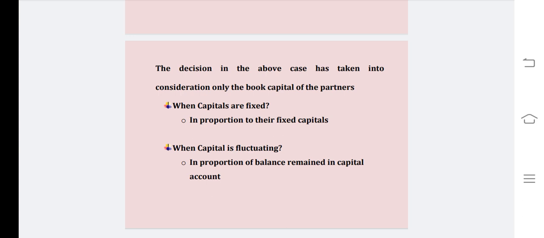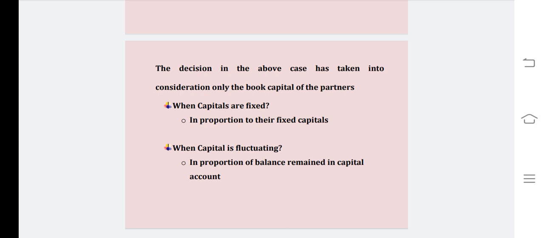When the firms are maintaining their books in fixed capitals, then they are supposed to bring the loss on account of insolvency in proportion to their fixed capitals. It means in fixed capital accounts, they will be maintaining a fixed capital account and a current capital account. All adjustments will be done in the current capital account, and the fixed capital account will be showing the fixed capitals.